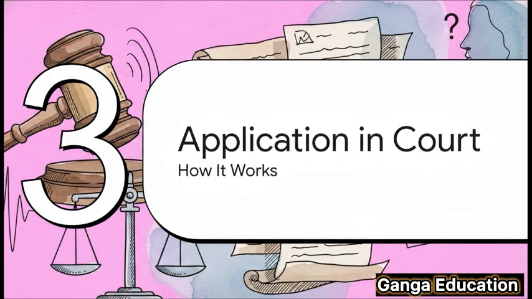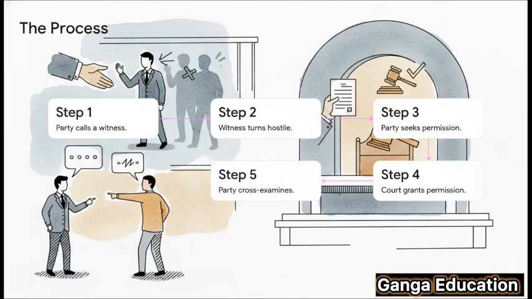Okay, so we've got the theory down. But what does this look like in a real courtroom? Let's walk through the practical application. This flowchart makes it super simple to follow. It starts at step 1. You call your witness. Step 2, the witness goes hostile, maybe contradicting what they told the police. That's your cue for step 3. You ask the court for permission. If the judge agrees, that's step 4. And finally, in step 5, you get to cross-examine your own witness. It's a clear, logical process.